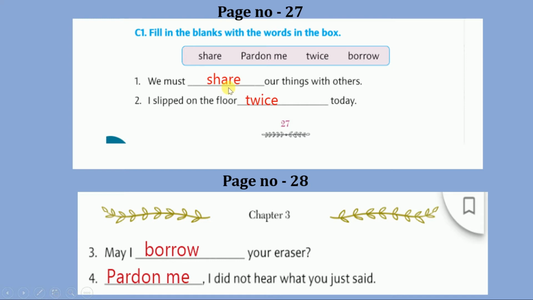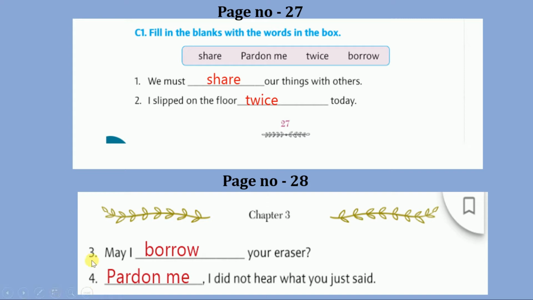Here the word share comes in between the sentence, so write the word share with small letters. Number 2. I slept on the floor twice today. Twice means two times. So write down in the blank twice. Here also the word twice comes in between the sentence, so write the word twice with small letters.